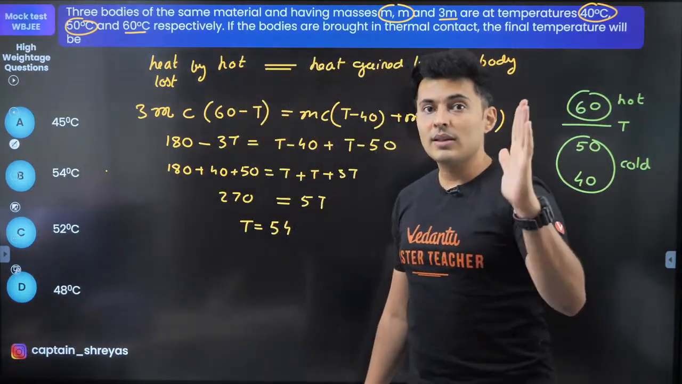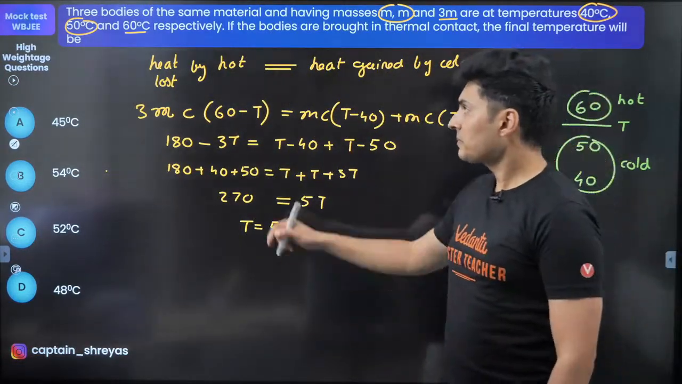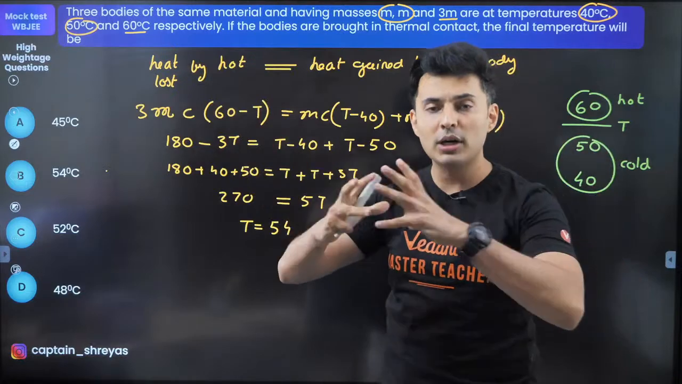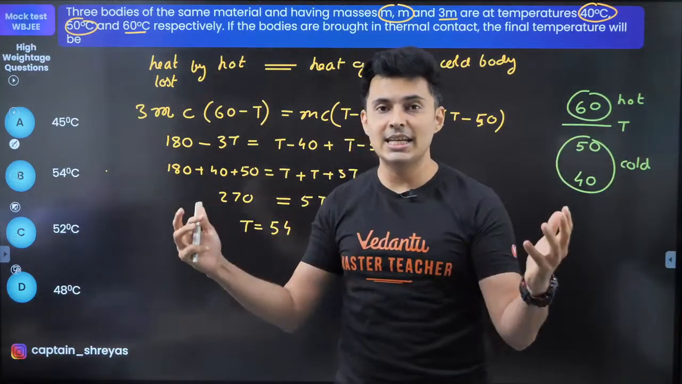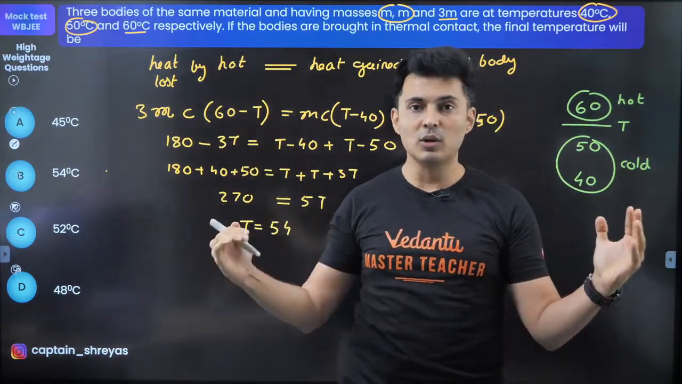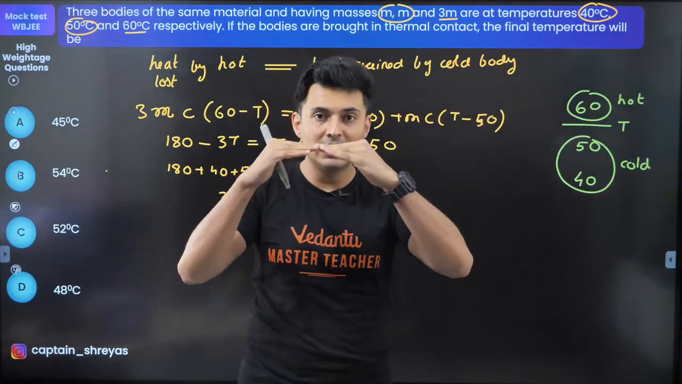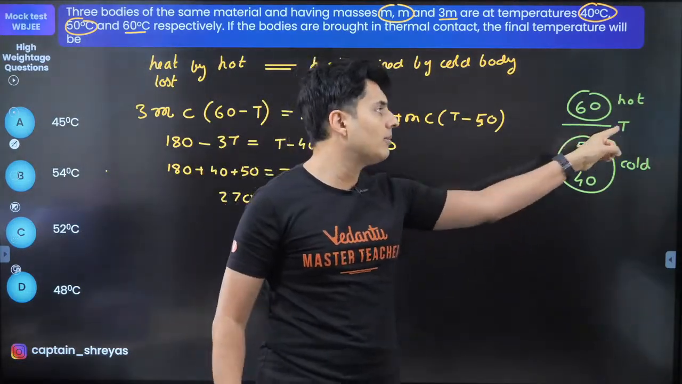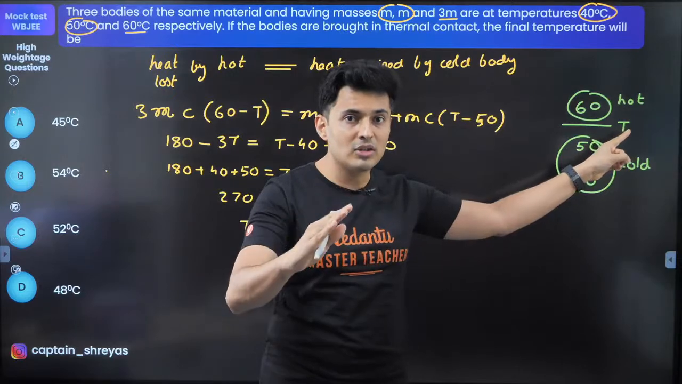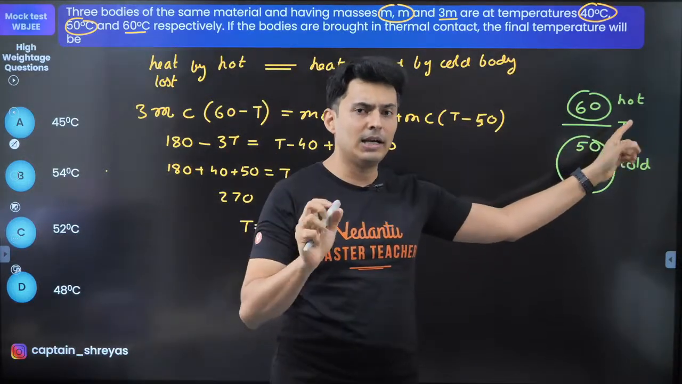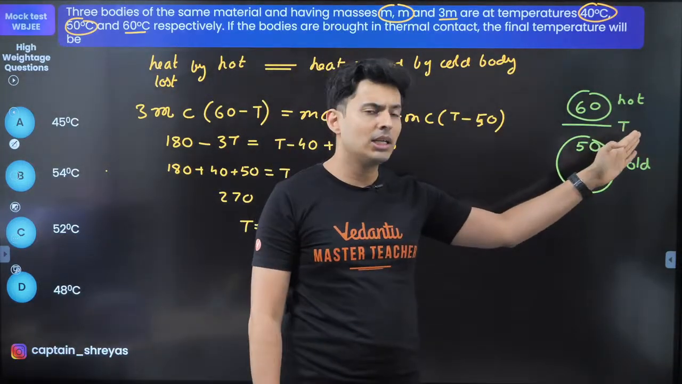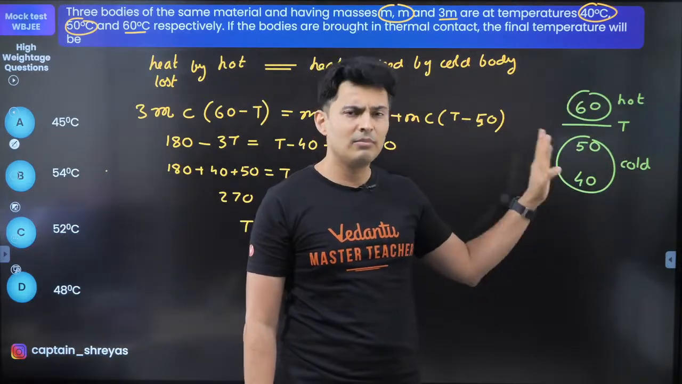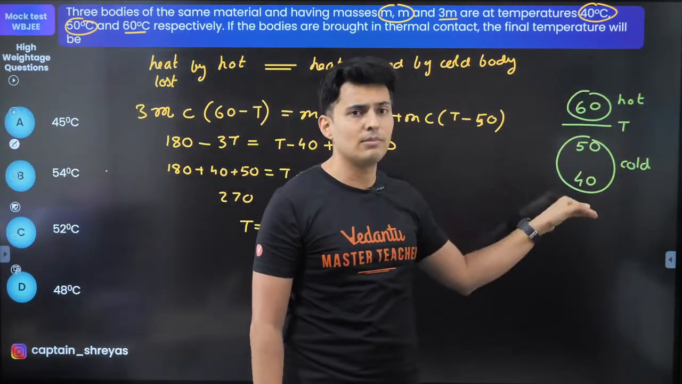So the concepts involved over here, quick revision. Because two or more bodies brought together, they will exchange heat and the hotter bodies will cool, colder bodies will become hot till they attain the same equilibrium temperature. You always assume some temperature to be the equilibrium temperature, and you can assume it anywhere but between the highest and the lowest temperature.